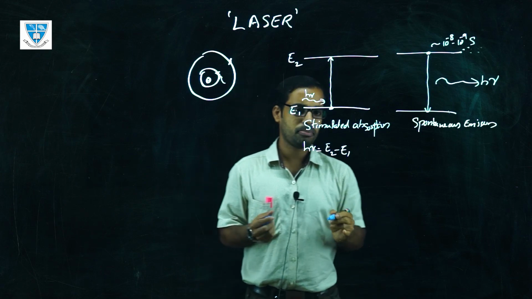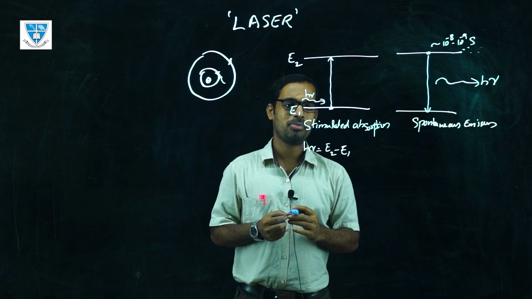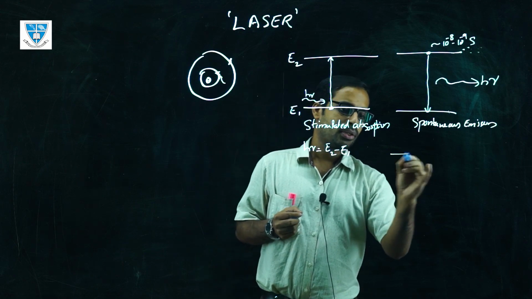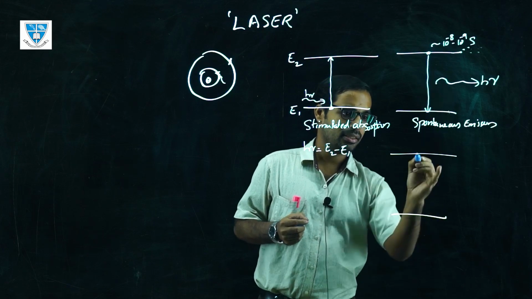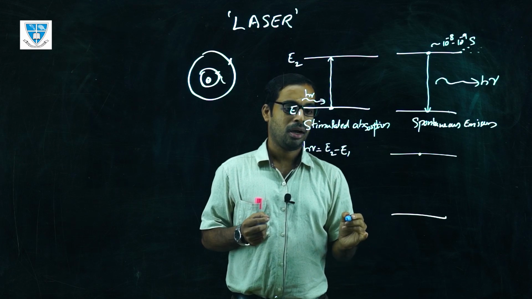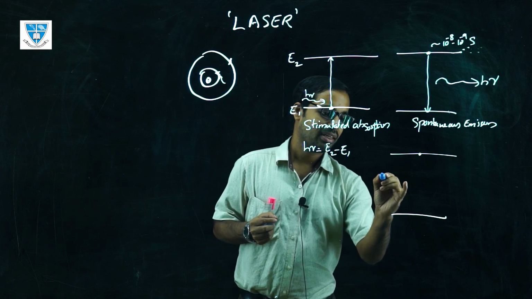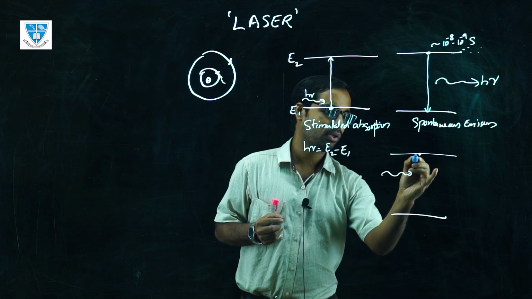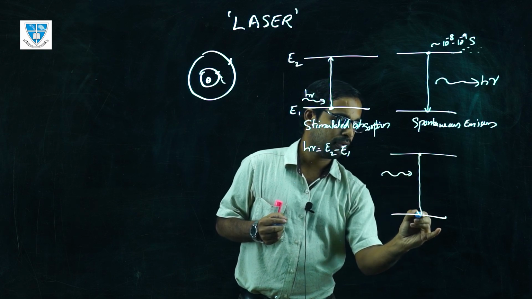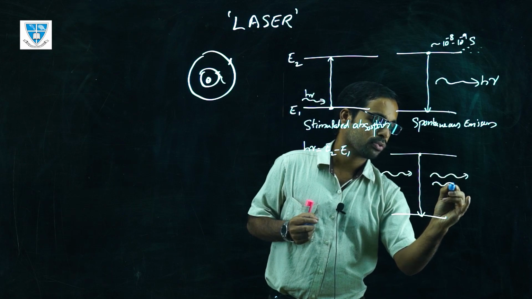Now there is a different process which is called stimulated emission. This was proposed by Einstein in 1917, who said that when there is an electron at the higher level, just like it can go back to the ground level spontaneously, it can also go back by a stimulated process, where an incoming photon stimulates the transition of the electron from this level to the ground level, so that there will be emission of two photons.